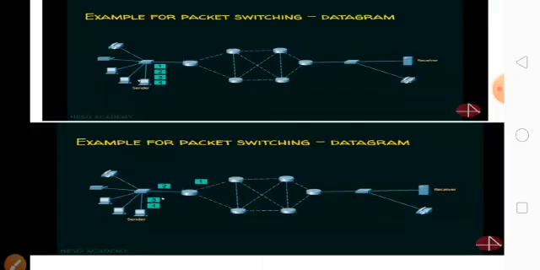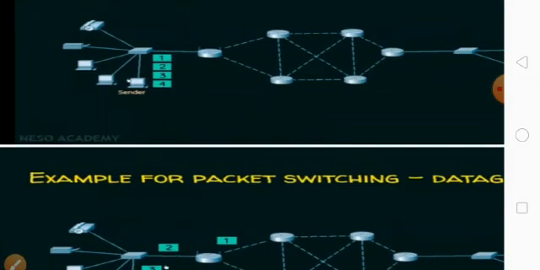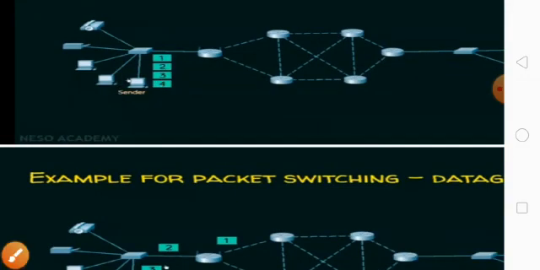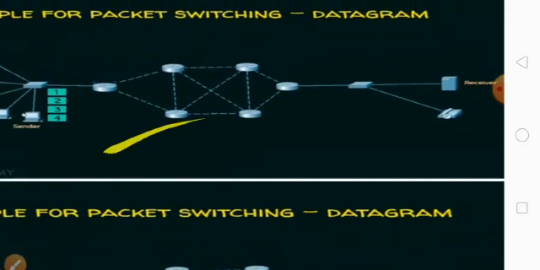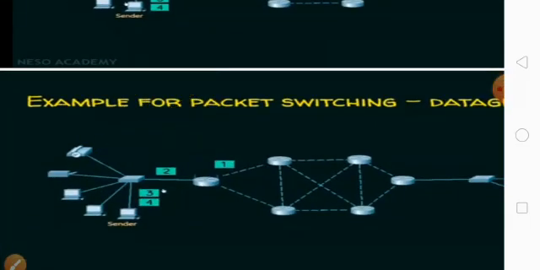In the datagram, see this image, you can understand. Here we have the center. We have the packets called 1, 2, 3, 4. Three messages divided into four packets. Then these packets are traveling here. See here, one travels, followed by two.